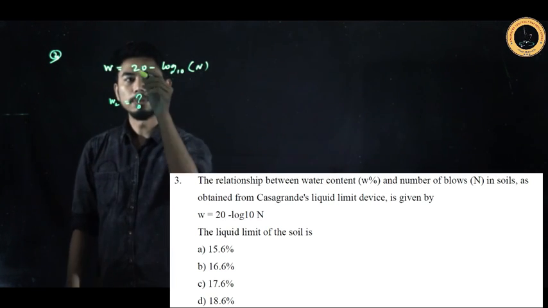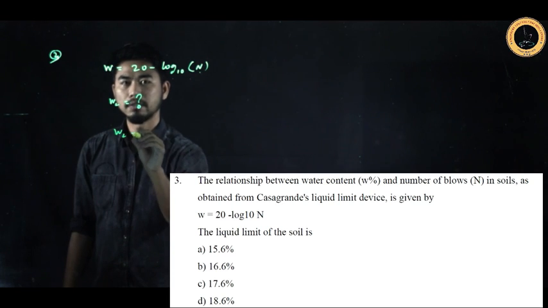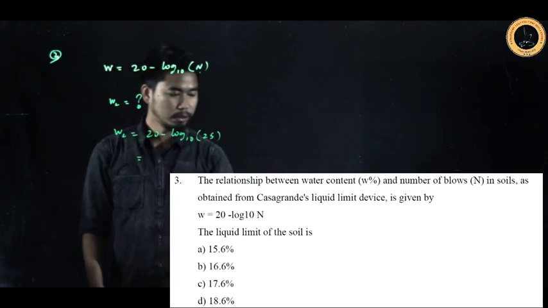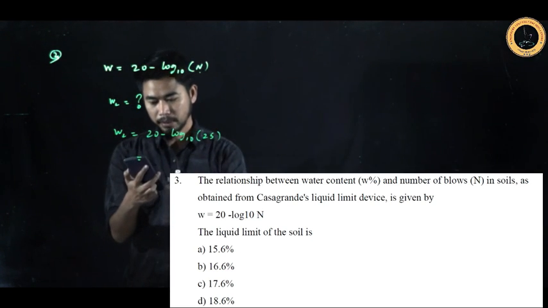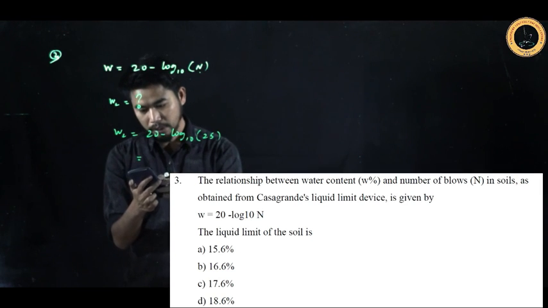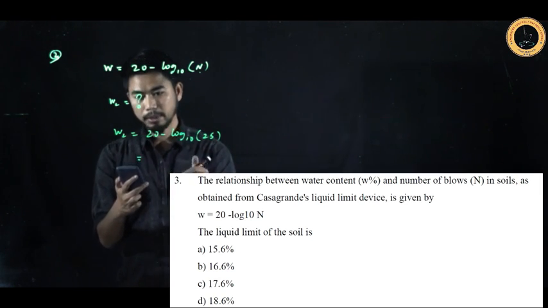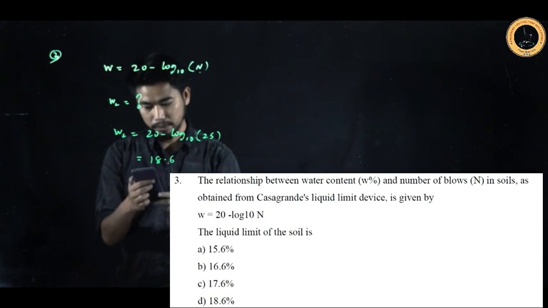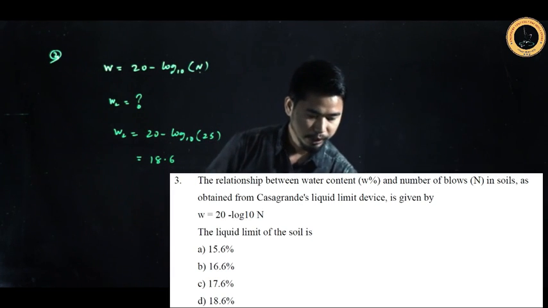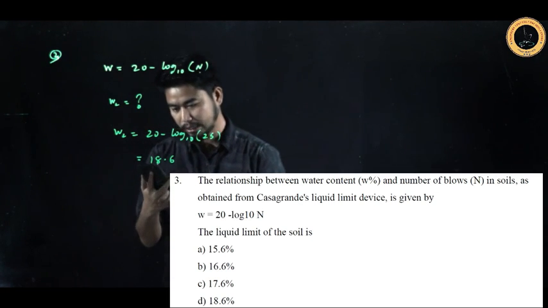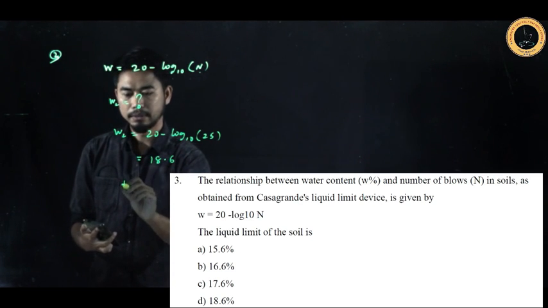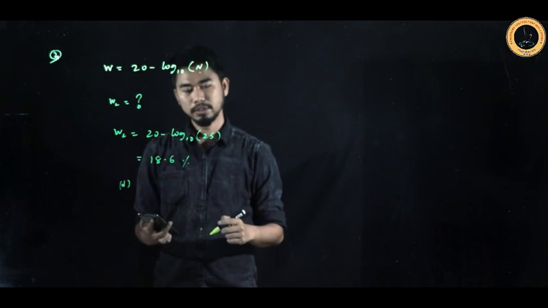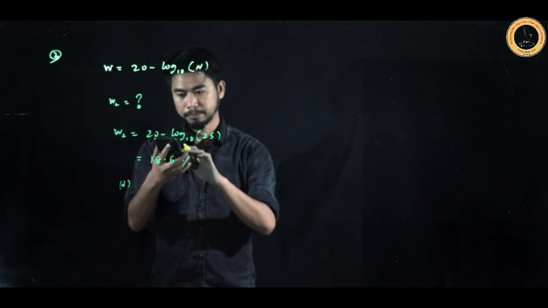So if you replace N by 25, you will get WL is equal to 20 minus log base 10 of 25. If you solve this in your calculator, the answer will be 18.6. If you check your answer, it is option number D, which has 18.6%. So this is your analysis for question number 3.